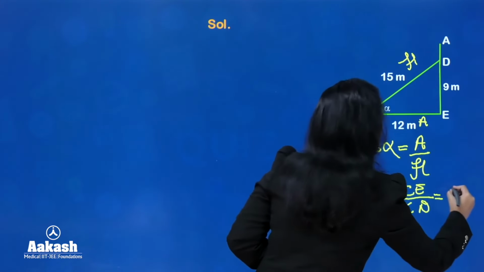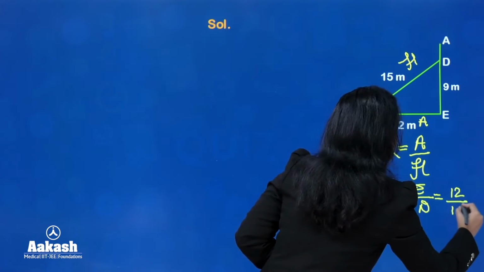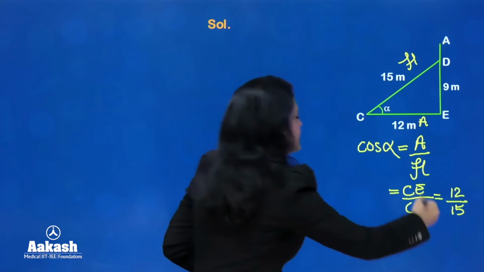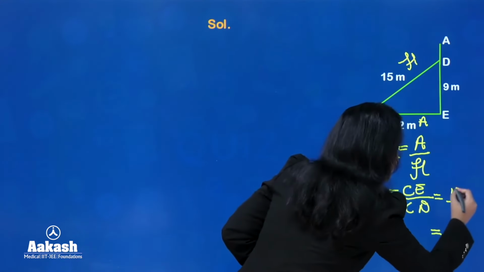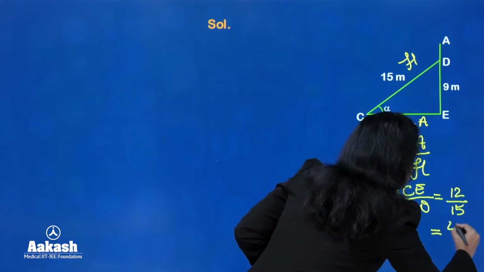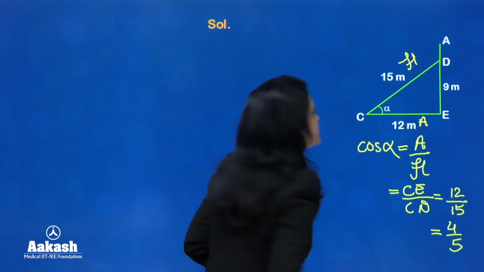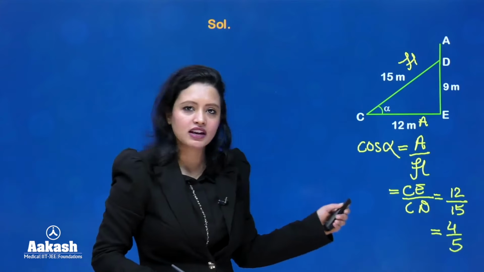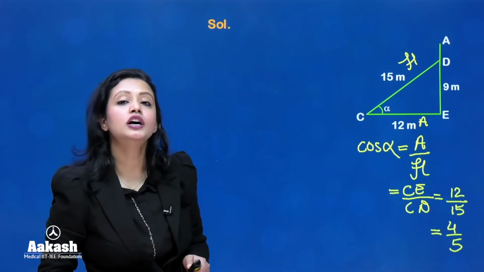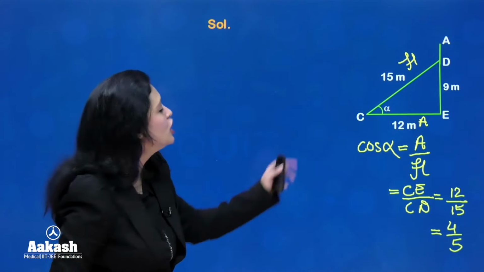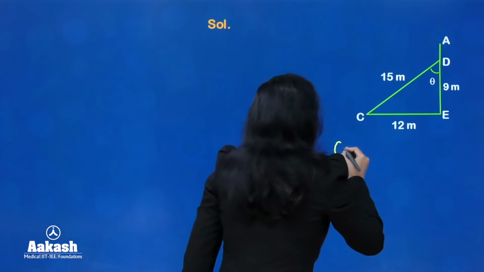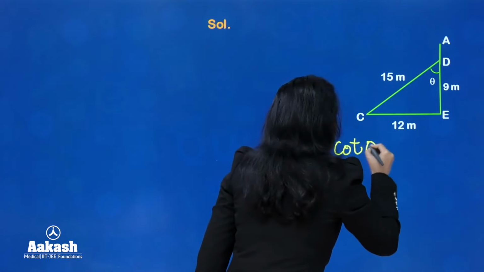CE is equals to 12 and CD is equals to 15, right? So 12 over 15, and we can just simplify this and write it as 4 over 5. Okay, everyone? So we have figured out cos alpha. Next, we are going to figure out cot theta. Okay, so please remember that cos alpha is 4 by 5. Now, we have to figure out cot theta. Okay? Now, what is cot theta?